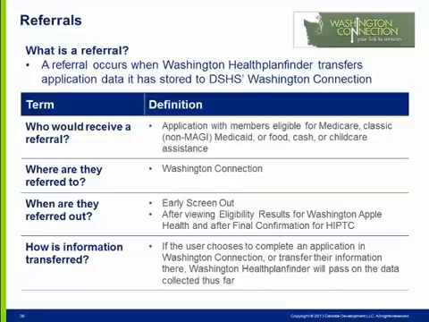A referral may also occur when an individual may be eligible for Apple Health Care coverage not offered through the Healthplanfinder, which includes long-term care support or coverage for individuals who are aged, blind, or have a disability. Those who qualify for Medicare or who require additional services may be eligible for other Medicaid programs and would complete additional data collection in Washington Connection.